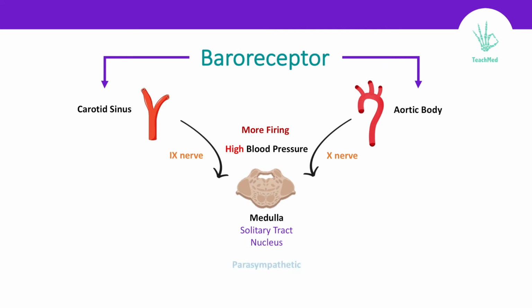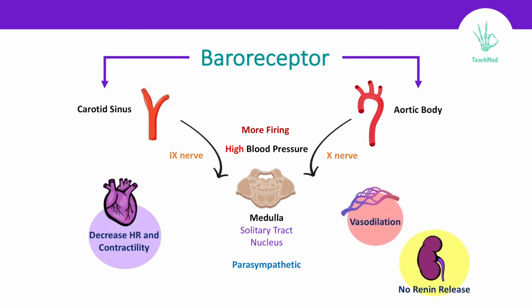The medulla will send parasympathetic signals, and parasympathetic will do its work by decreasing heart rate and contractility and causing vasodilation. And remember this time, kidney is not involved, all of which will give an end result of lowering your